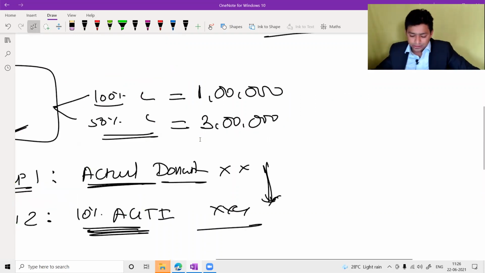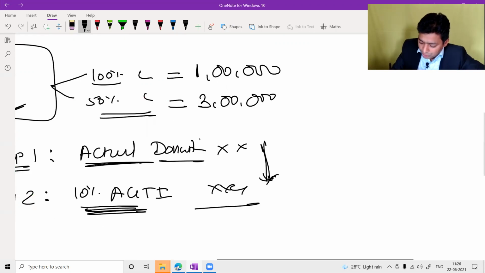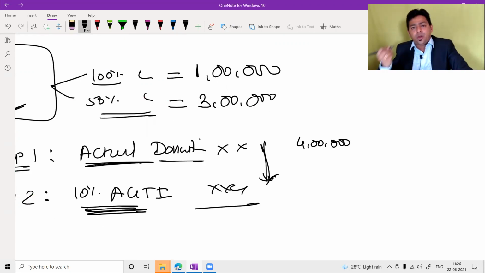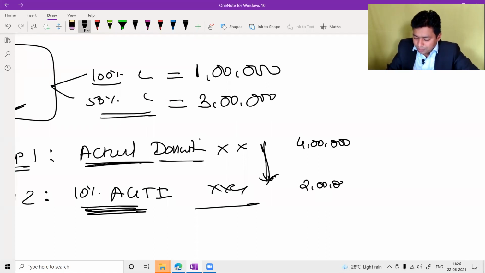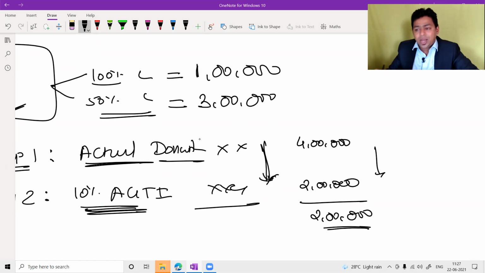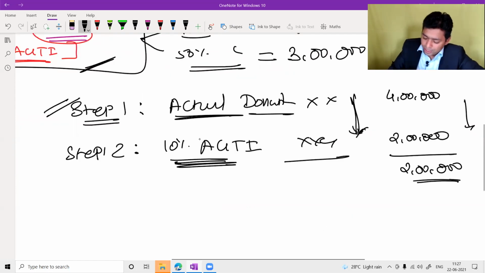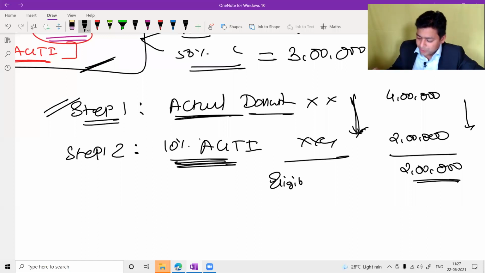So how do we handle this, sir? The actual amount of donation is 4 lakh, whether 50% category or 100% category. 10% of AGTI is 2 lakh rupees. Whichever is lower is 2 lakh. Please understand, the lower amount is 2 lakh. This 2 lakh rupees is known as the eligible amount. This is my eligible amount.